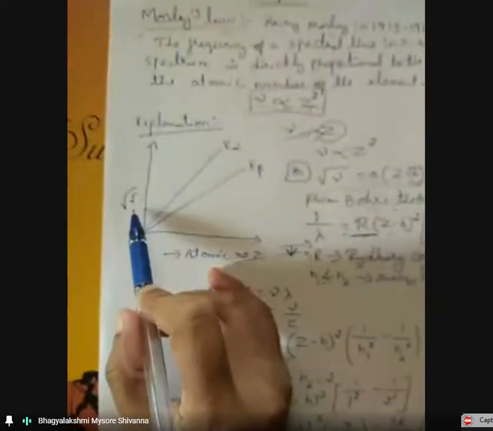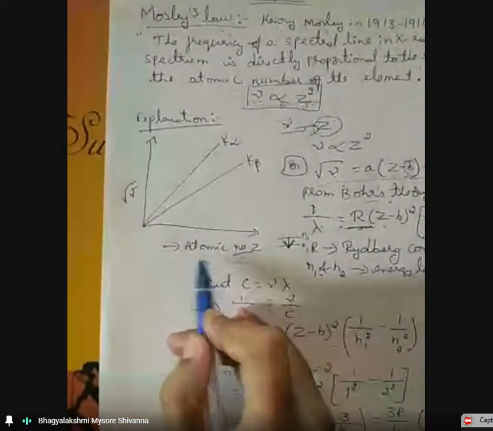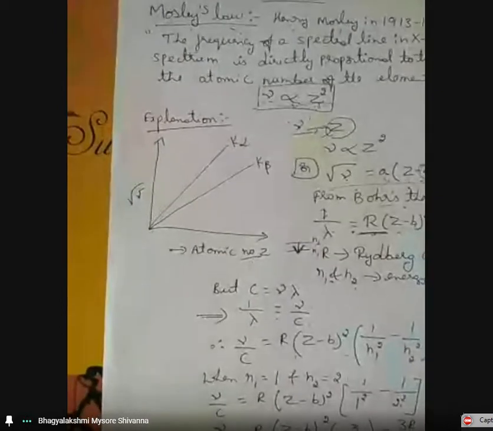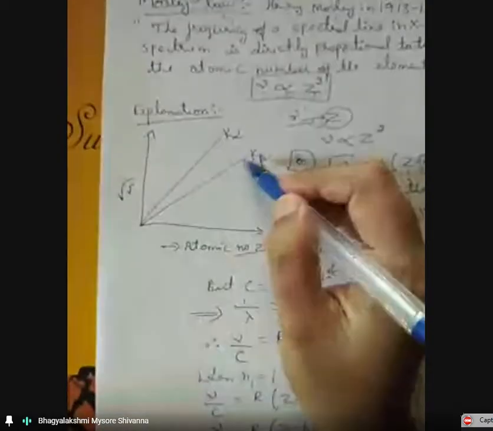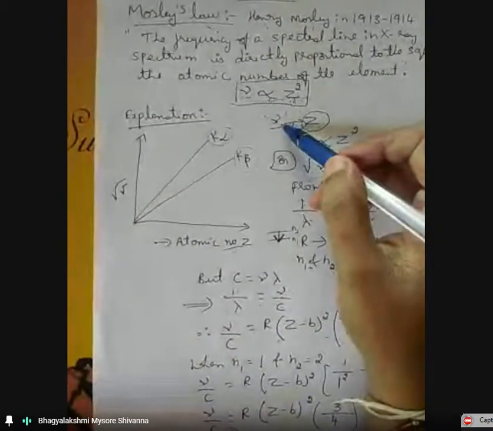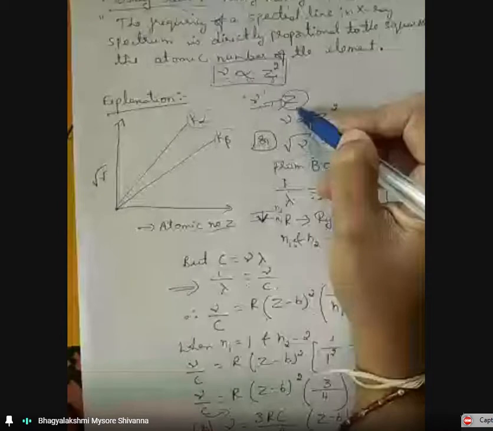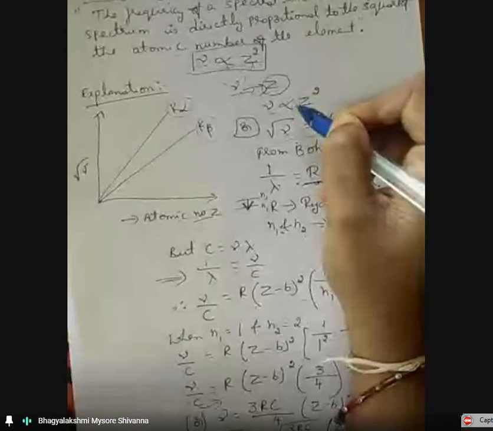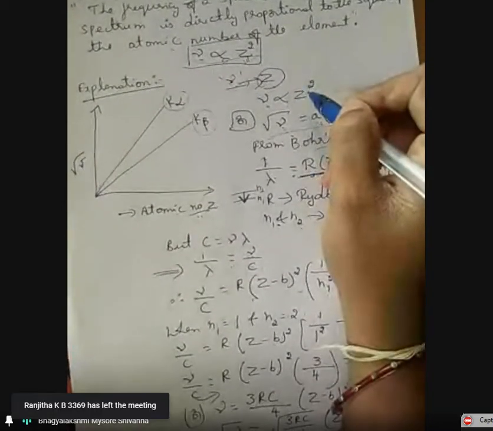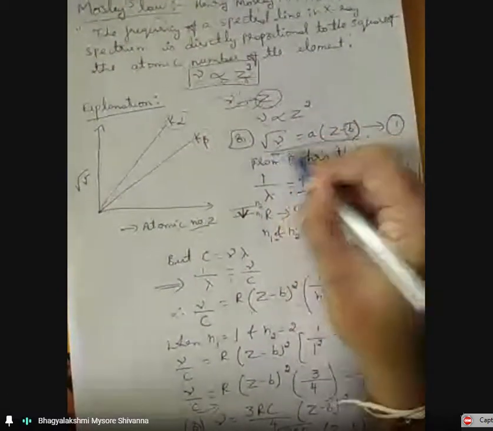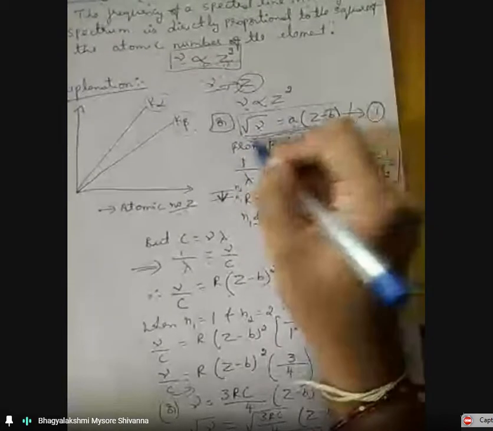If we plot a graph of square root of frequency versus atomic number Z, we observe in this diagram that we get a straight line. This is for K alpha and this is for K beta. Let us consider if mu is the frequency of the spectral line and Z is the atomic number. We know that according to Moseley's law, mu should be directly proportional to the square of the atomic number Z, or square root of mu is equal to A into (Z minus B). We have to prove this equation. This is called the empirical formula.